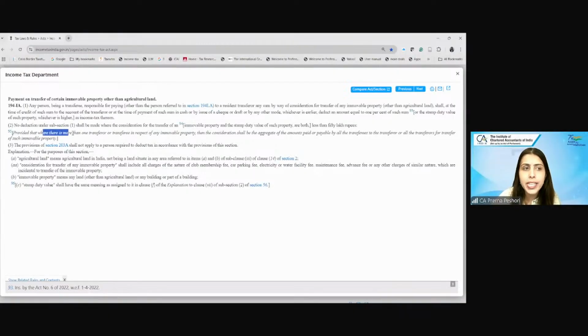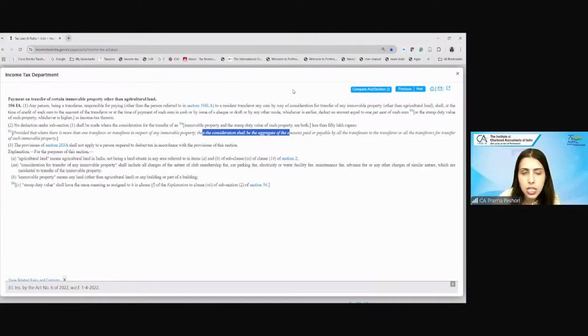Provided that where there is more than one transferor or transferee in respect of an immovable property, the consideration shall be the aggregate of the amount paid or payable by all the transferees to the transferor or all the transferors for transfer of such immovable property.